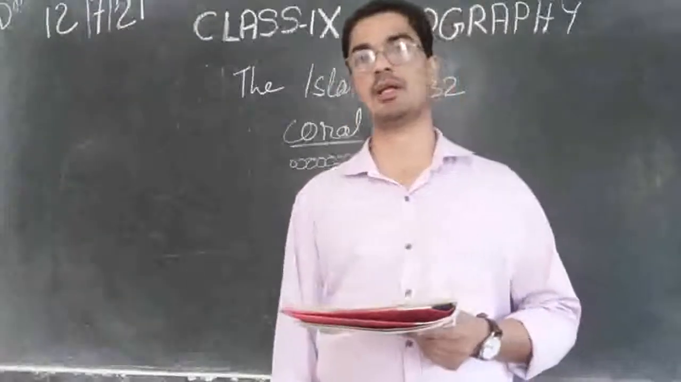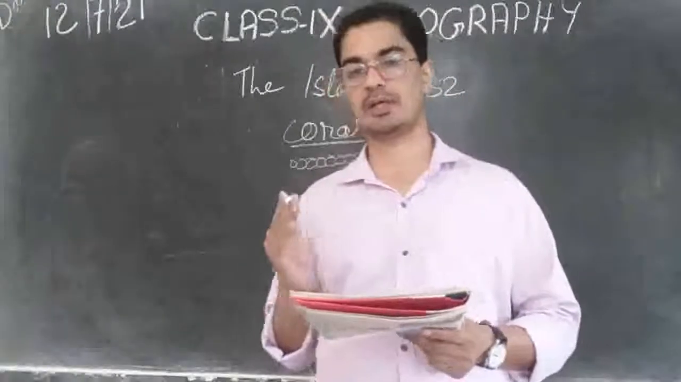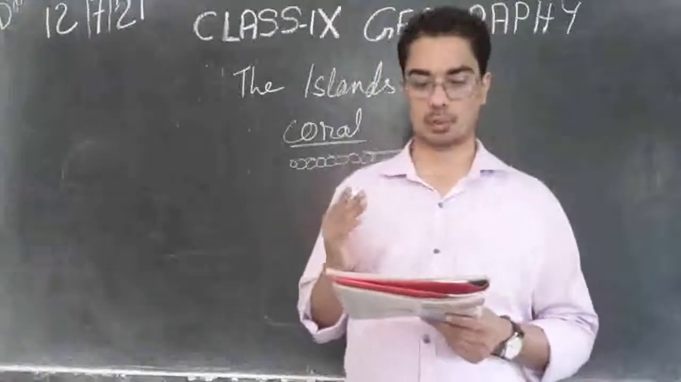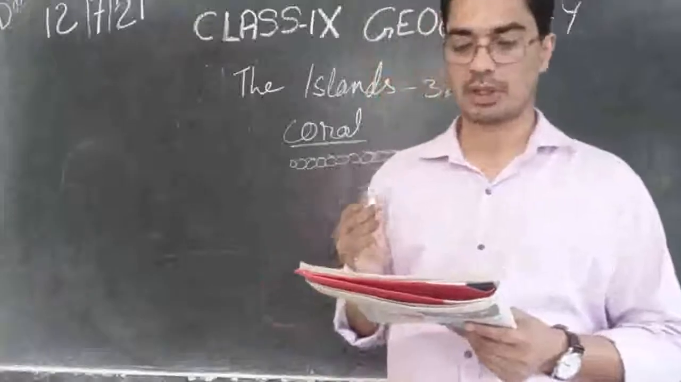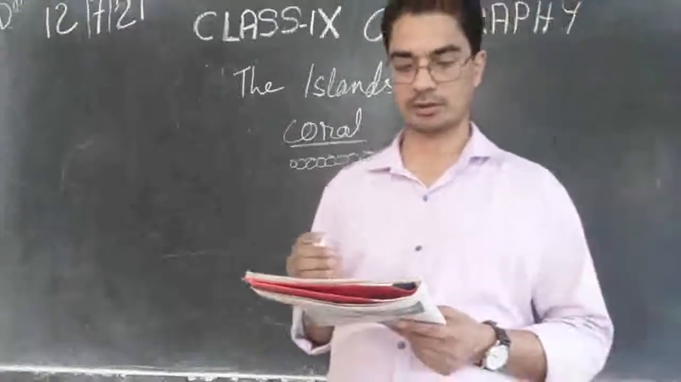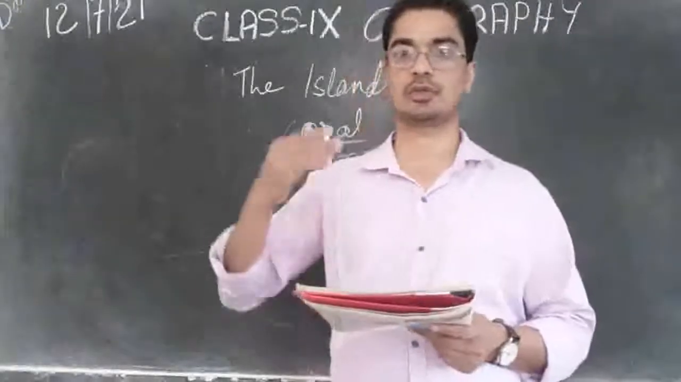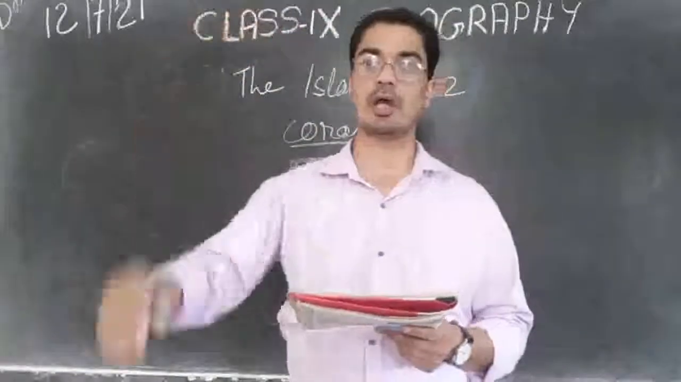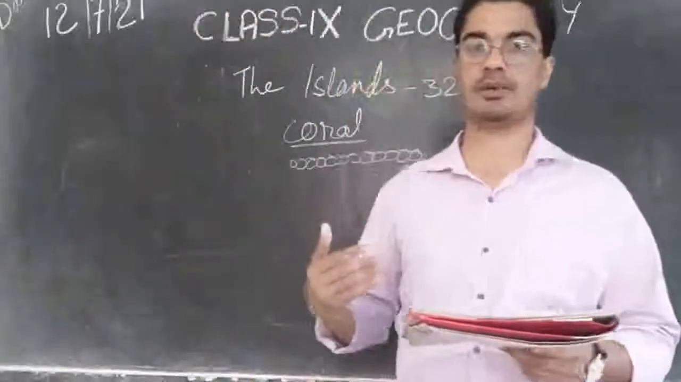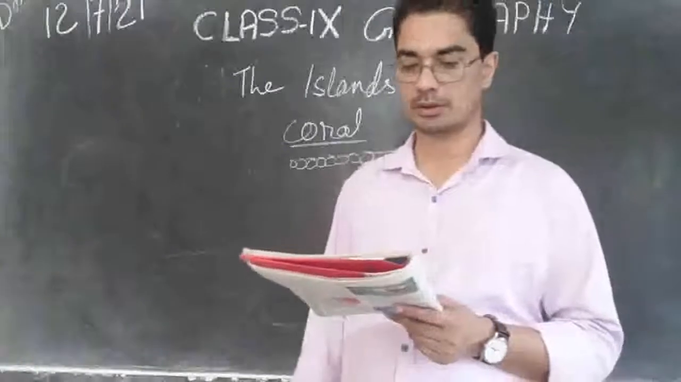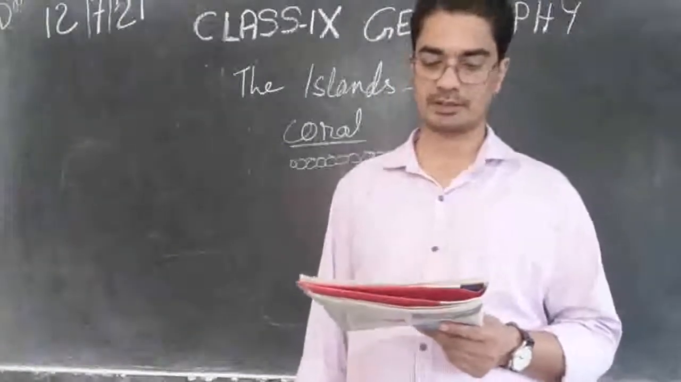The entire group of islands is divided into two broad categories. What are they? The Andaman in the north and the Nicobar in the south. So the northern part is called Andaman and the southern part is called the Nicobar Islands.